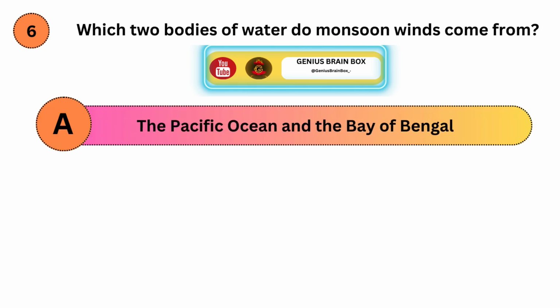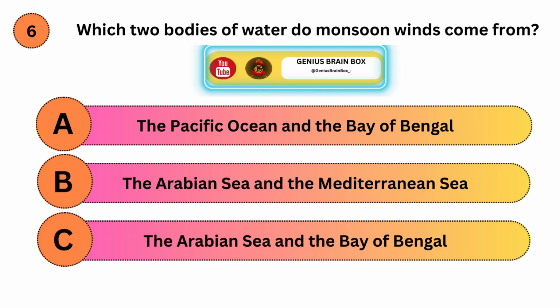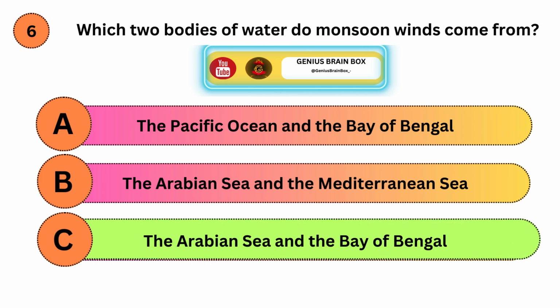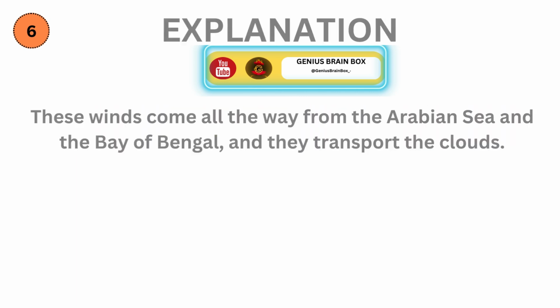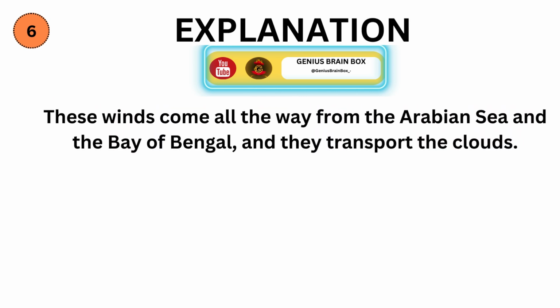Which two bodies of water do monsoon winds come from? Option A, the Pacific Ocean and the Bay of Bengal. Option B, the Arabian Sea and the Mediterranean Sea. Option C, the Arabian Sea and the Bay of Bengal. Correct answer is C. Explanation. These winds come all the way from the Arabian Sea and the Bay of Bengal, and they transport the clouds.